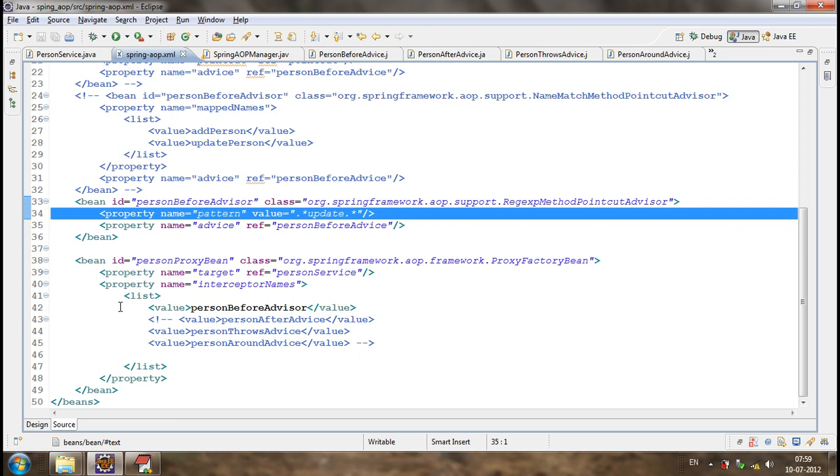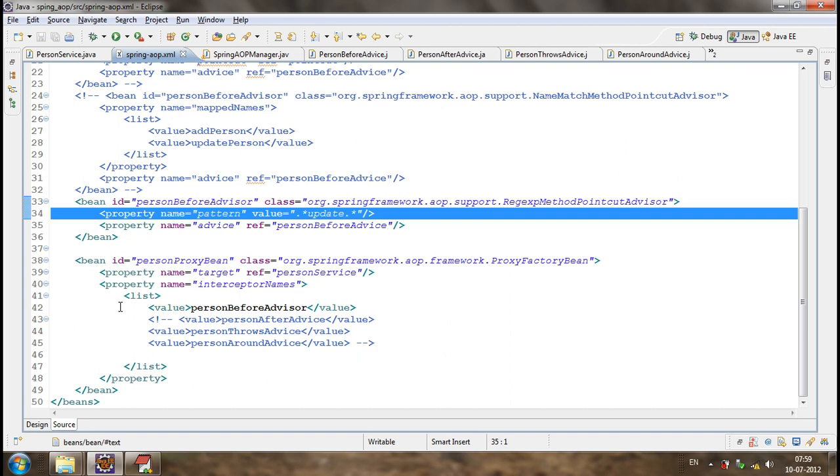We are trying to execute all the methods which contain update, or all the methods which end with update, or all the methods which start with update. We can execute any pattern. Understood? In most scenarios we use this syntax only, the regular expression pointcut advisor.